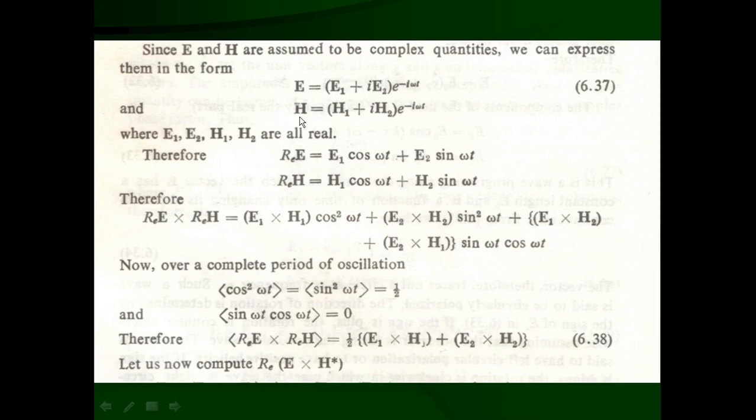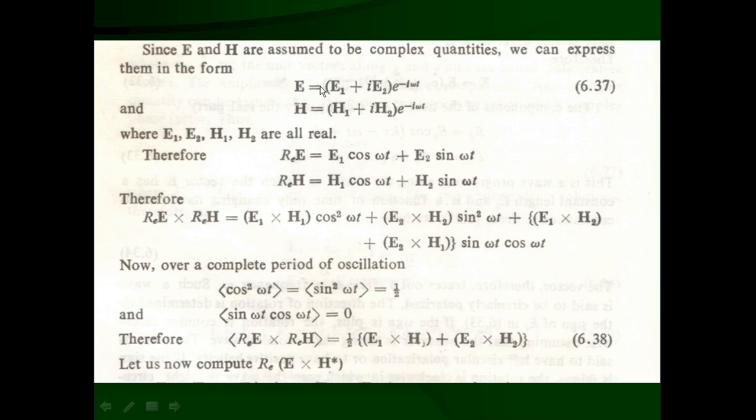Similarly, the magnetic field H is equal to H1 plus iH2 times e raised to minus i omega t. This way the electric and magnetic fields are represented as complex quantities, where E1, E2, H1 and H2 are real.